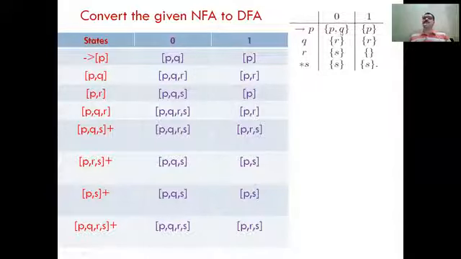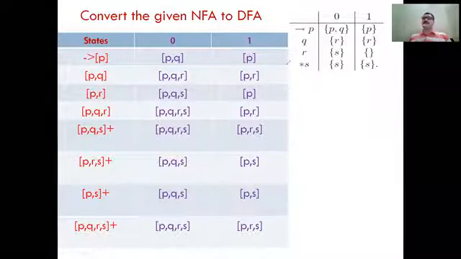That's why this problem is the NFA problem. On input A, you are moving to P, that is the self loop. So this problem is given to you. Now you have to convert this given problem in the form of DFA. So how can we construct the DFA as per the given NFA? Let's see. So start with the initial state.